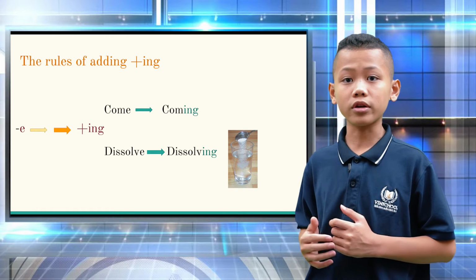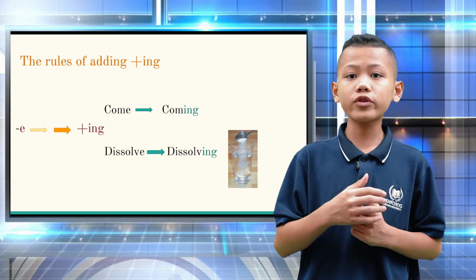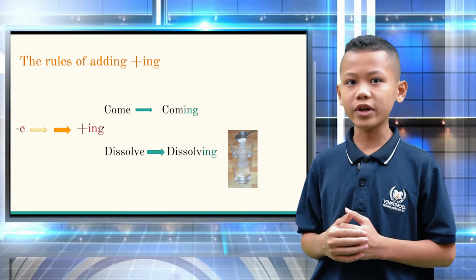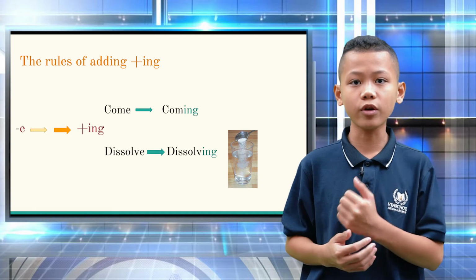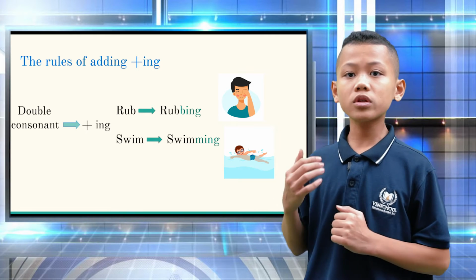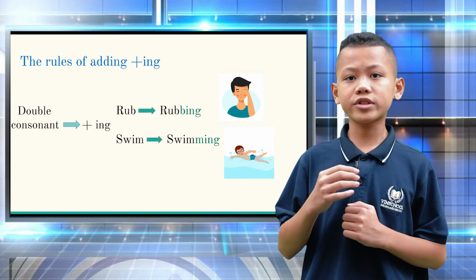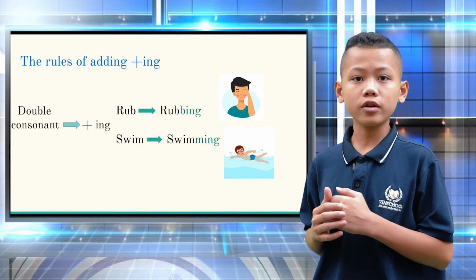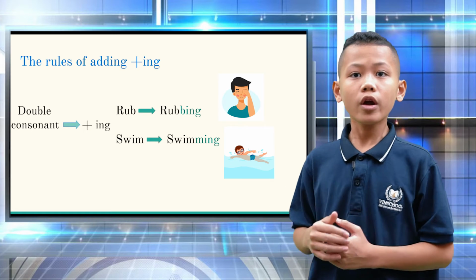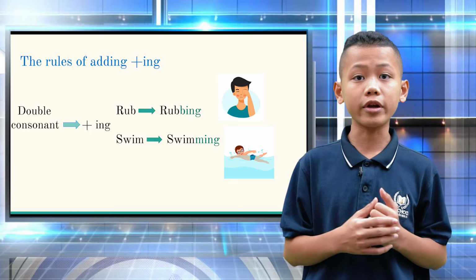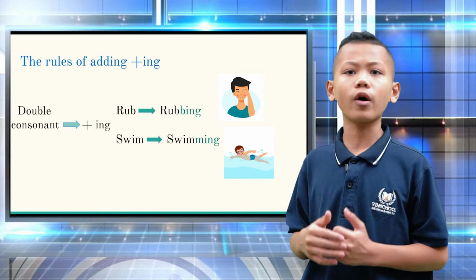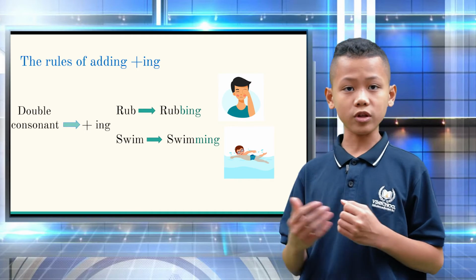For instance, to make hoping, we need to remove the e and then add ing. The same applies to other words like come or dissolve. We have reached the final rule, the concept of consonant doubling. We double the final consonant in a word that ends in a consonant plus vowel plus consonant. For example, to make rubbing, we would add one more b, followed by ing. It's pretty simple, and the same rule applies to words like swim or stop.